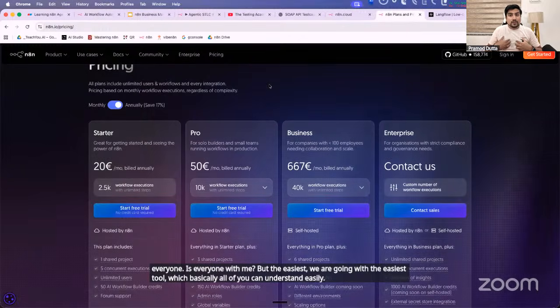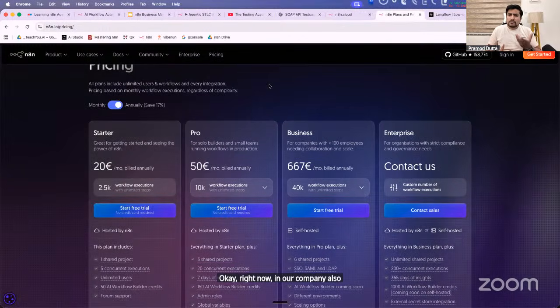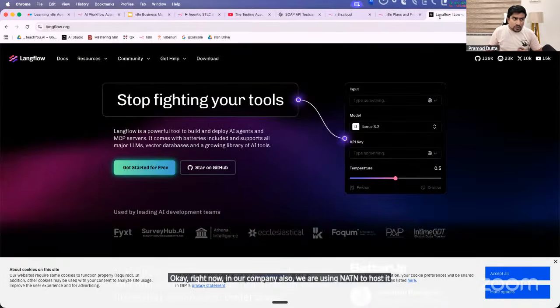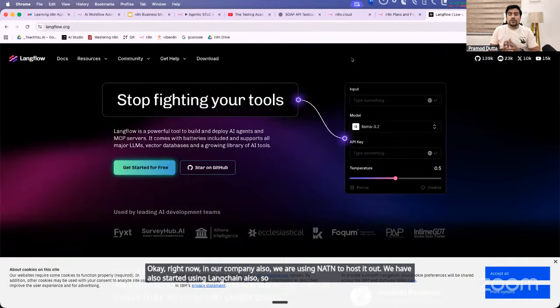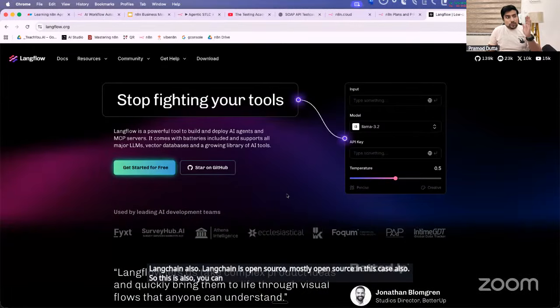Right now in our company also we are using n8n to host it. We have also started using LangChain, so we have ported a couple of things to LangChain also. LangChain is mostly open source in this case also. So this is also something you can use. I will show you LangChain.